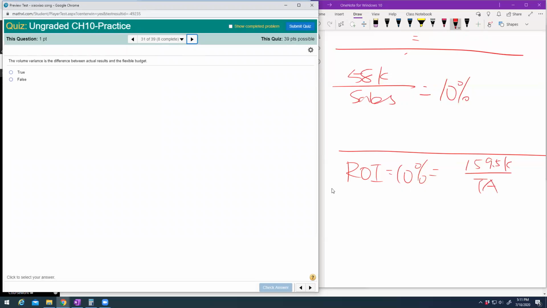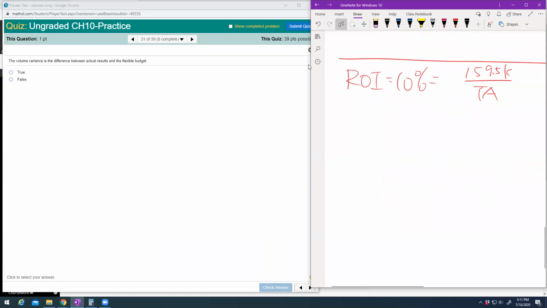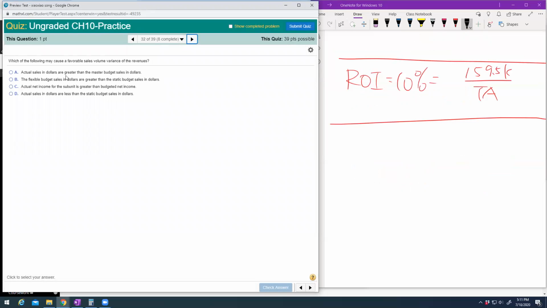Okay, so we go to the next topic, which is variance. Let's look at this one. Volume variance, the difference between actual and flexible? No, actual and flexible is called flexible budget variance. Volume variance is flexible and your master budget. Next one, which of the following cause a favorable sales volume variance?